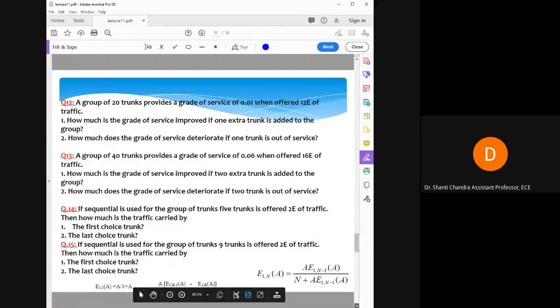Then if a trunk is added, we have a direct formula for that.